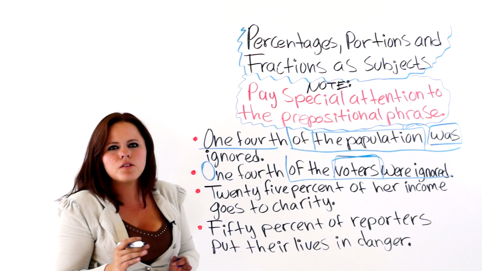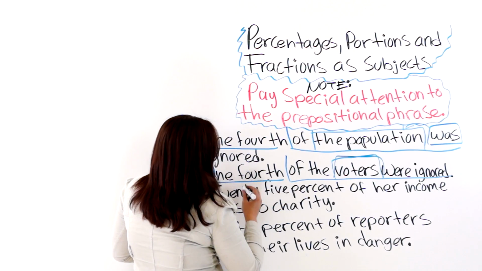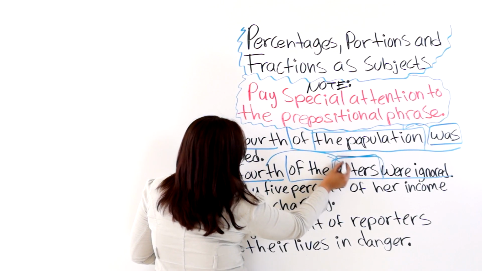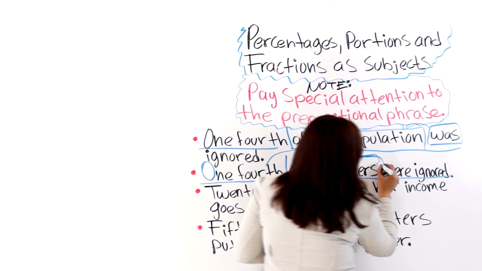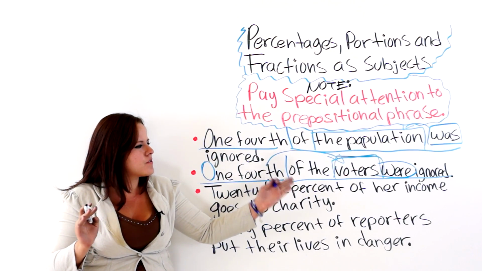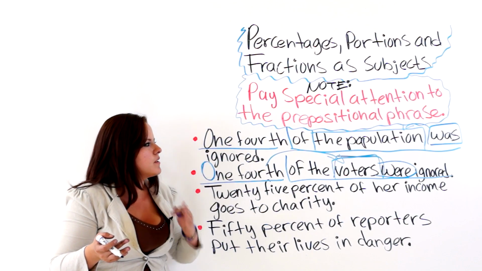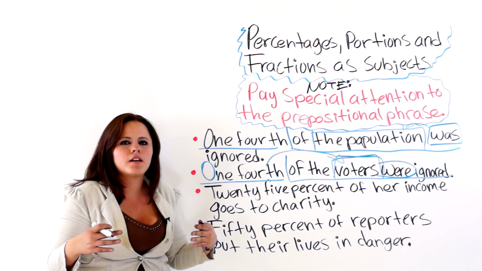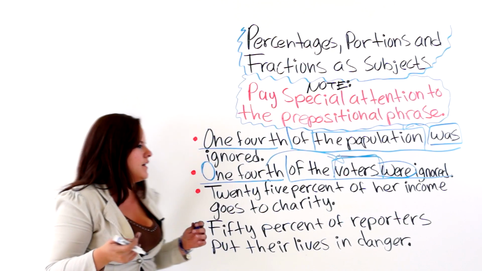It is a plural noun, and that is what 1/4 is referring to. So that is why we must use a plural verb, were. 1/4 of the voters were ignored. If I said 1/4 of the population, then I should say was ignored and not were, okay?